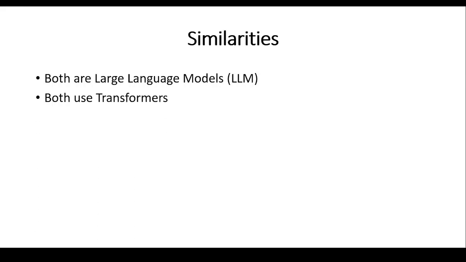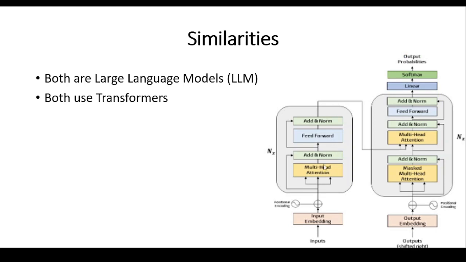Both of them use base technology, which is known as transformers. And transformers look like this. The key aspect of a transformer is that it has self-attention models that you can see highlighted here. However, as we move on, Google is working towards developing its own. It is releasing something known as the Palm AI, and perhaps once it releases it, it is going to deviate from using the traditional transformer. However, GPT is so much embedded to the transformer.